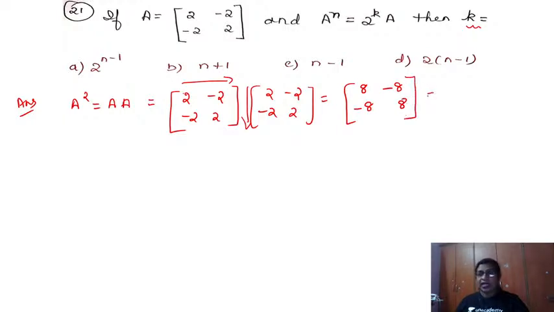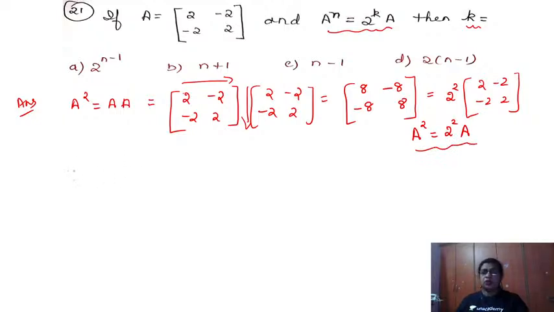Okay, so this I can write as, I can take out 4 because I want it in terms of a, no? So I can write this as 2 square. If I take out 4, I am getting 2 minus 2 minus 2, 2. So therefore what you have arrived at here is a square is equal to 2 square into a. So I have to tally this one.